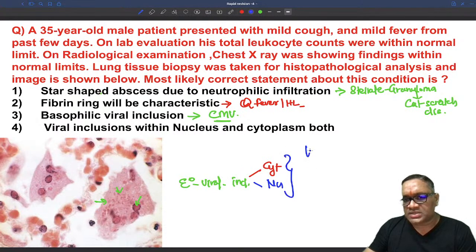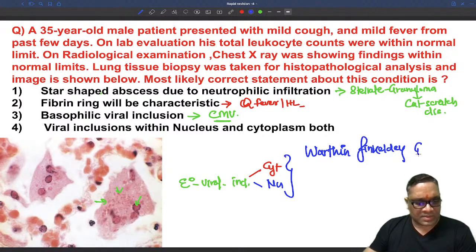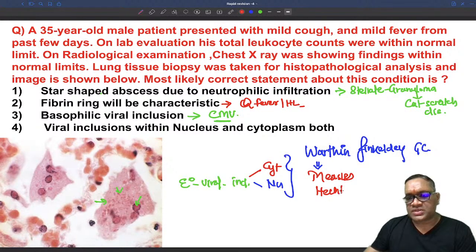So what is this? It is a Warthin-Finkeldey giant cell, right? Warthin-Finkeldey giant cells are seen in which condition? It will be seen in measles, right? So this is the giant cell pneumonia, which is an atypical pneumonia, right? Giant cell pneumonia or atypical pneumonia.